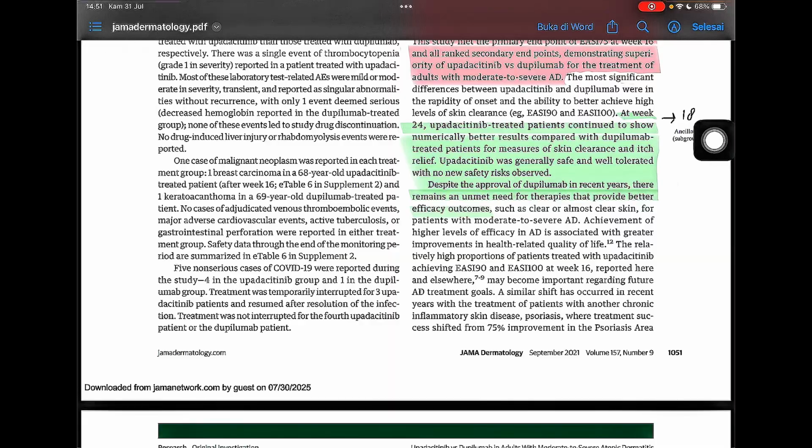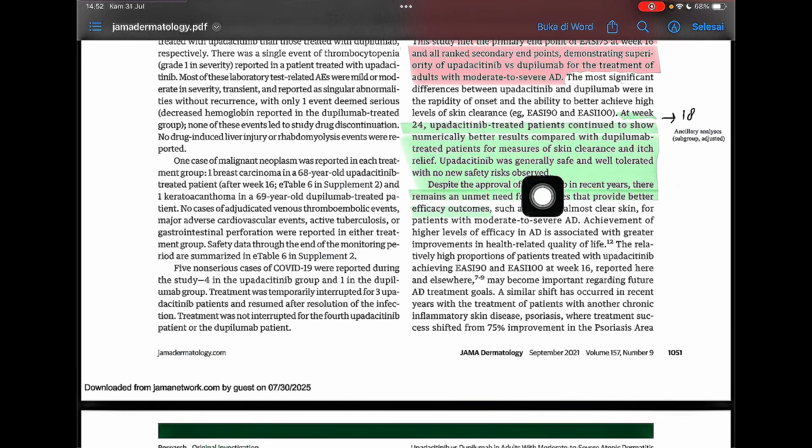In point 18, at week 24, upadacitinib-treated patients continued to show numerically better results compared with dupilumab-treated patients for measures of skin clearance and itch relief.